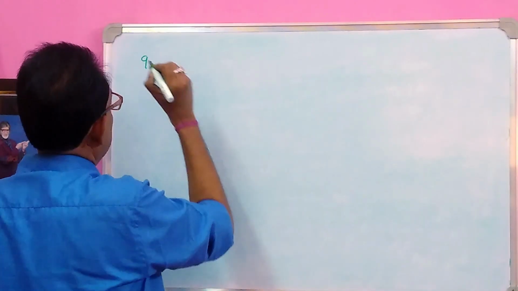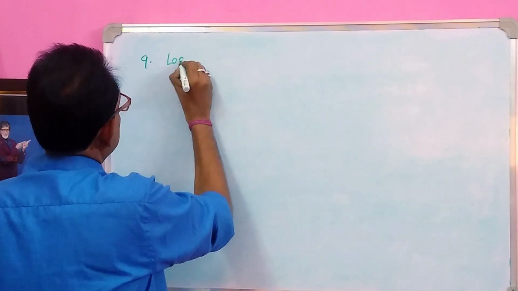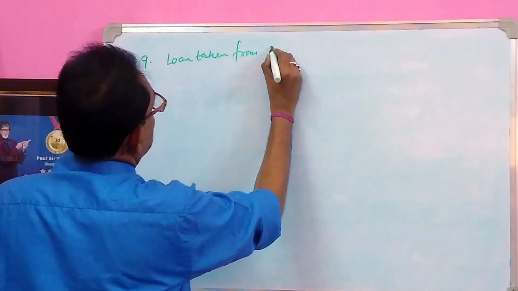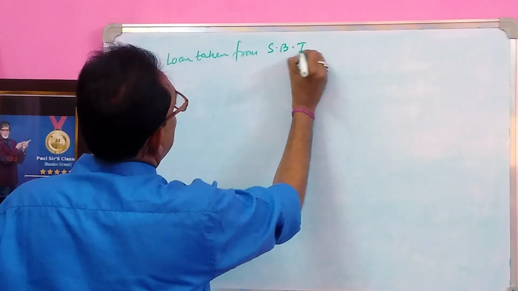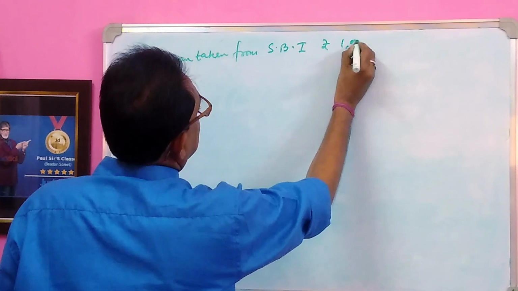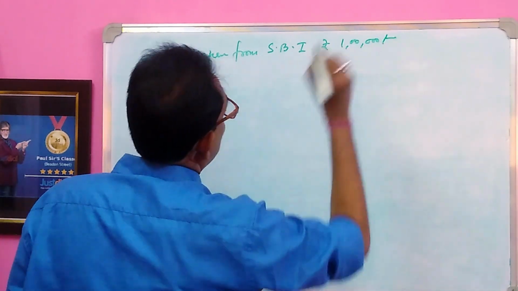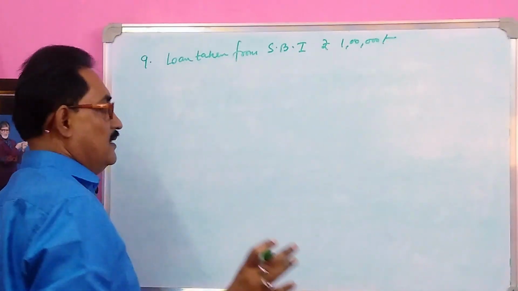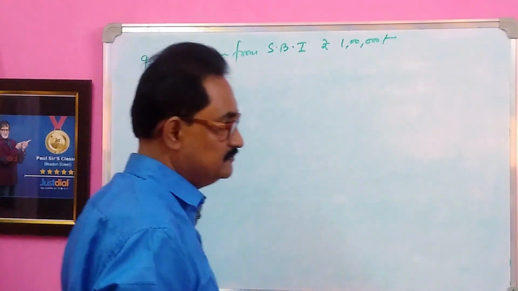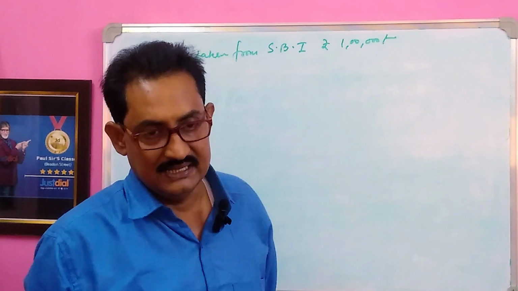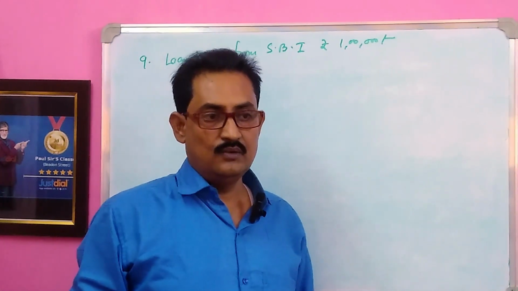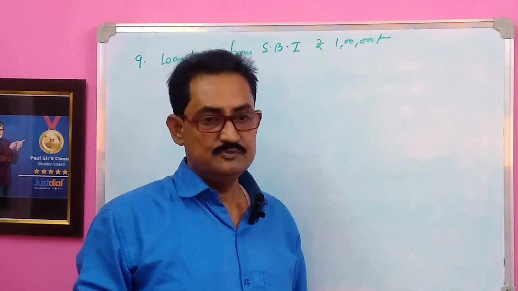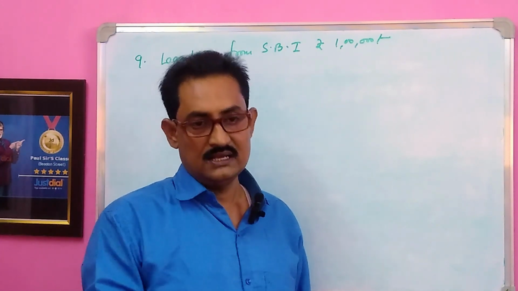Next transaction, number 9: loan taken from SBI, State Bank of India, rupees 1 lakh. We have taken a loan from SBI, rupees 1 lakh. ব্যাংক যখন আমাকে লোন দেয়, ব্যাংক কি করে, টাকাটা আমার হাতে দেয় না, ব্যাংক ওপেন an account in my name and deposit the loan amount in my account.